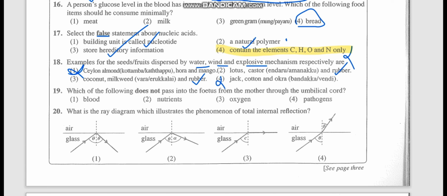Now first it should be water. Now see, water: is it coconut or lotus? Now lotus is however in water, no. So it doesn't need a special thing to disperse by water, no. So coconut is the best one. Then milkweed is obviously by wind. Answer is the third one. So we can't take lotus. Lotus already grows in water, right? So it will be dispersed in water anyway. Coconut is not in water, but there is a possibility of its seeds floating in water and a new tree coming.